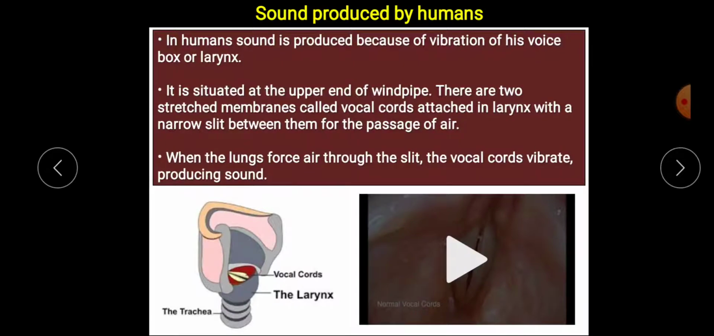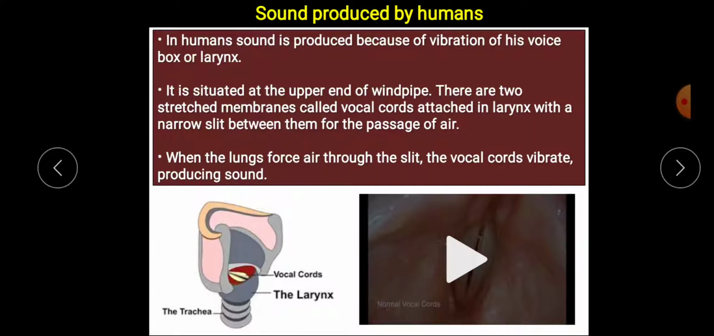Now let's see sound produced by humans. In humans, sound is produced because of vibration of the vocal box or larynx. You see, children, in our throat we have a box called the voice box, also known as the larynx, through which we can produce our sound. It is situated at the upper end of the windpipe.